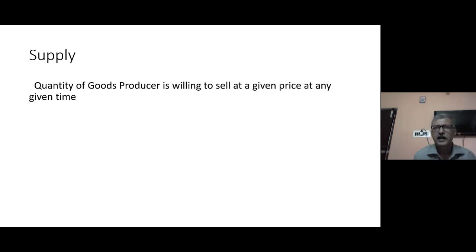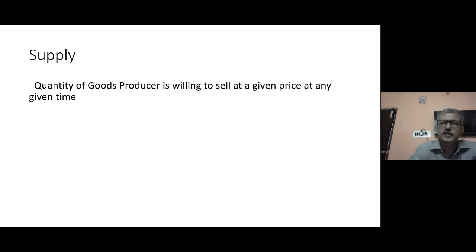So if the price increases, definitely the producer will love to sell more quantity. And if the price is reduced, there is an impact on the margin. The producer may think of supplying less quantity. So supply has to be understood as the quantity of goods the producer is willing to give in the market.